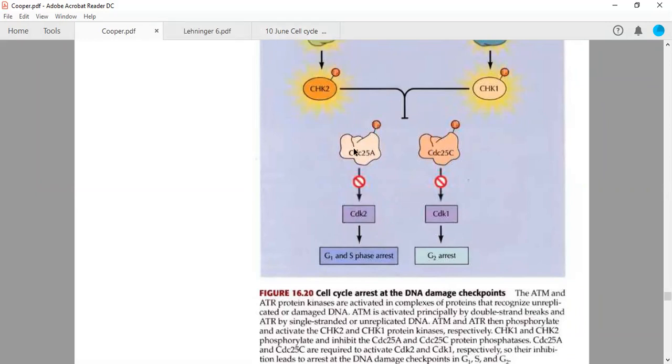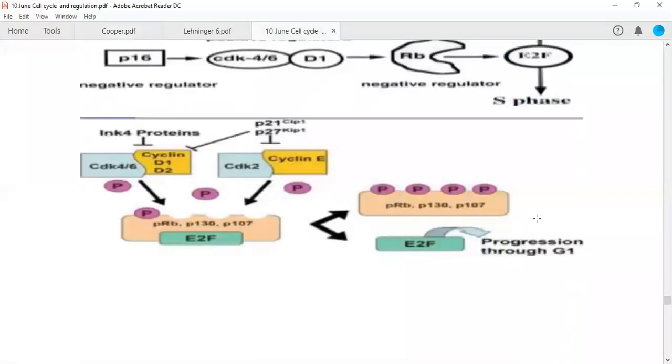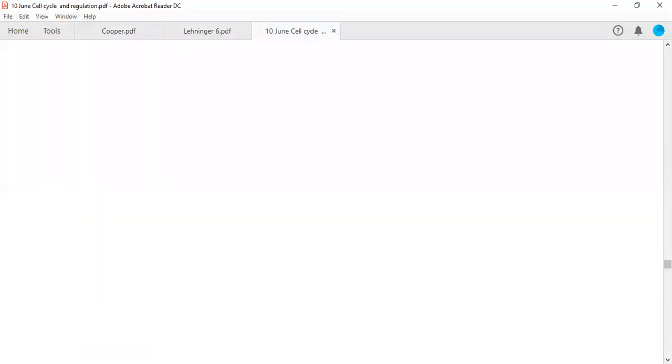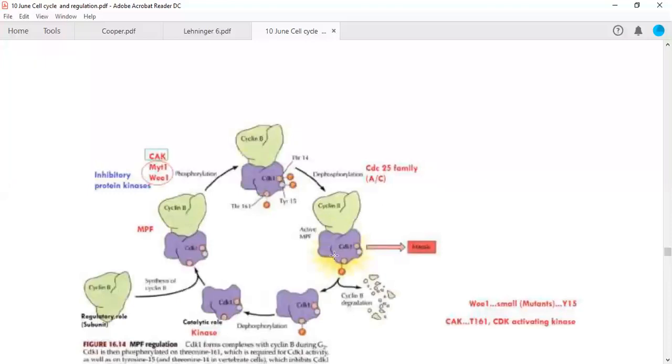Now, these two phosphatases, either CDC25A or 25C, come under the CDC25 family. This family of phosphatases is required to remove inhibitory phosphorylation from this particular complex.